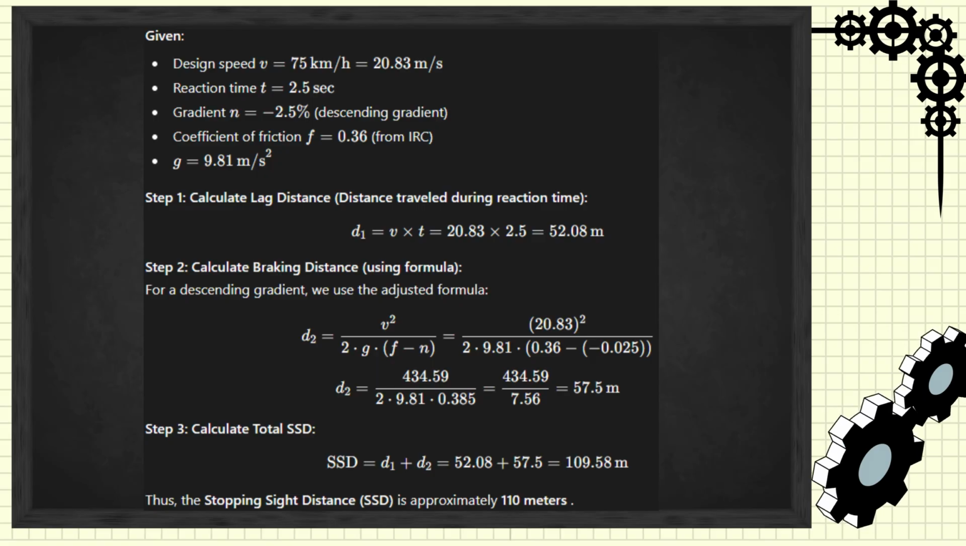Step 1. Calculate lag distance, the distance traveled during reaction time. Lag distance d1 is equal to V times T, which is 20.83 times 2.5, resulting in 52.08 meters.